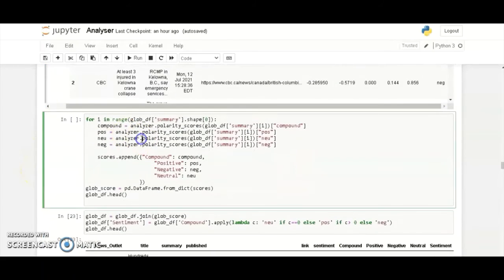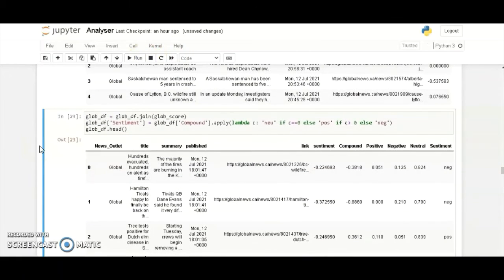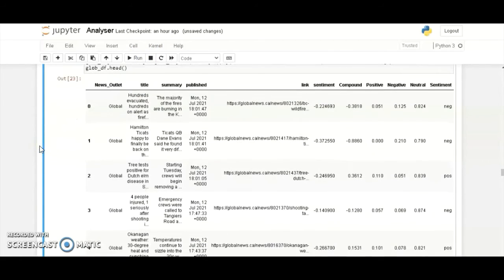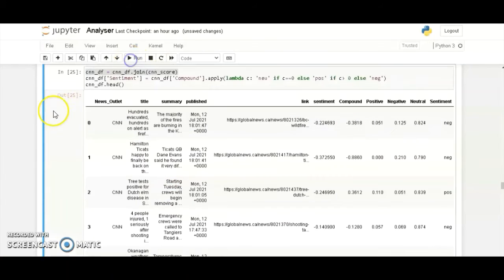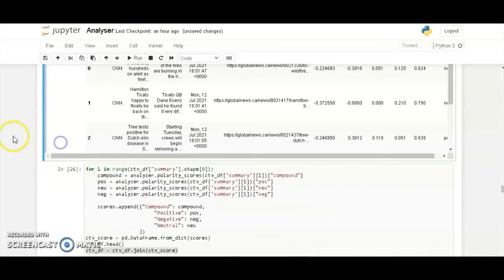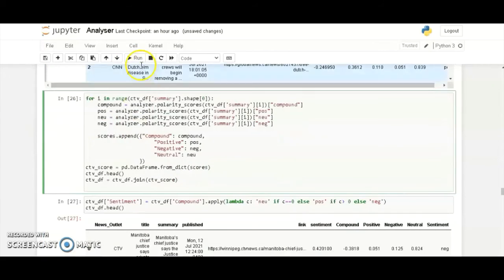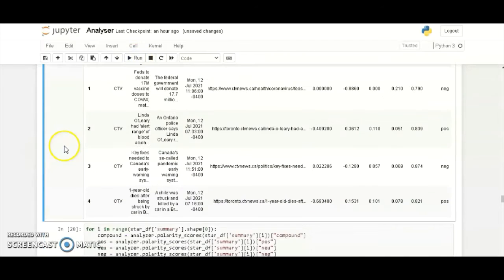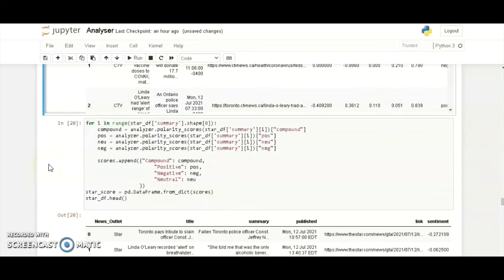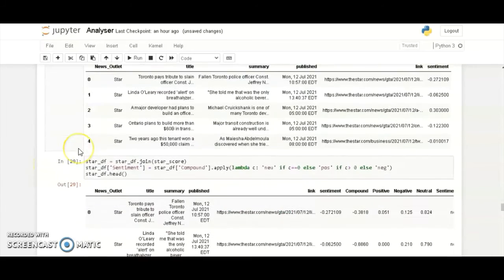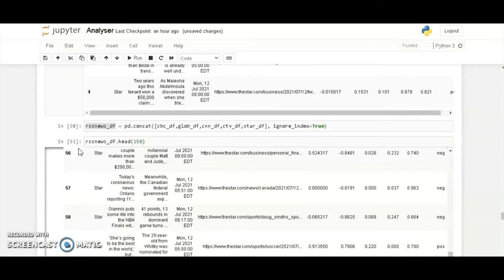I'll go to the next data frame, that is the Global News channel that we used, and the results remain the same. The execution process is the same that we used for each cell. So after adding the polarities, we had to merge all the data into one.